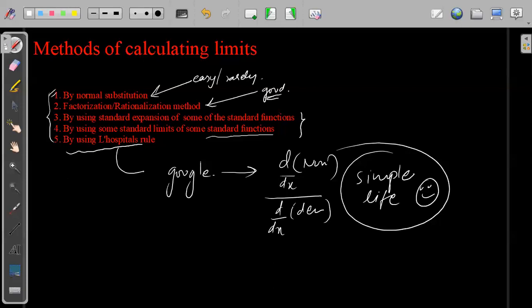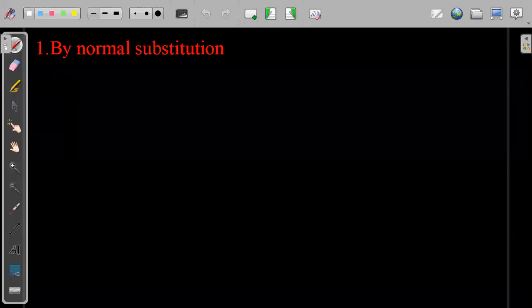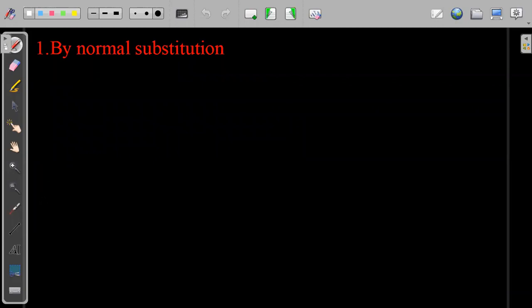So first, normal substitution means simply substituting the values and seeing what the limit is. The simplest example: suppose you have limit of x tending to 1 by 2 of the greatest integer function of x. What will be the value? This is simple substitution. The value will be 1. Very good.